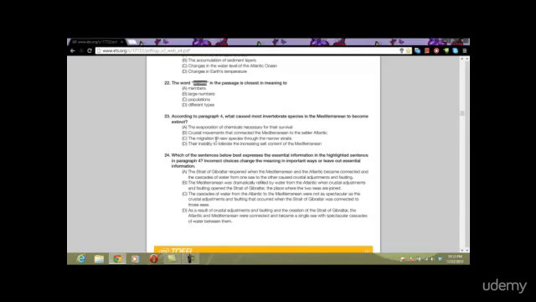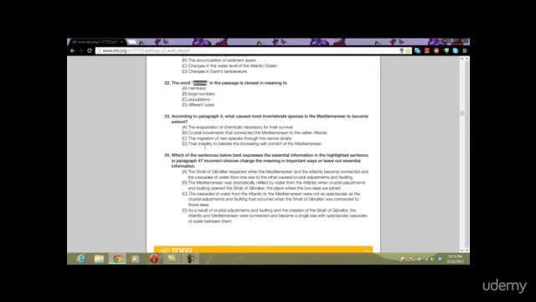The evaporation of chemicals necessary for their survival, does it say that? Crustal movements that connected the Mediterranean to the saltier Atlantic, it doesn't say that. The word crustal movements is in the previous sentence. Don't fall for that exact language. Stick to your keyword sentence, what you see. The migration of new species through the narrow straits. We don't see that at all in our keyword sentence.